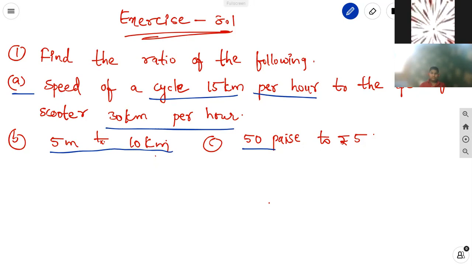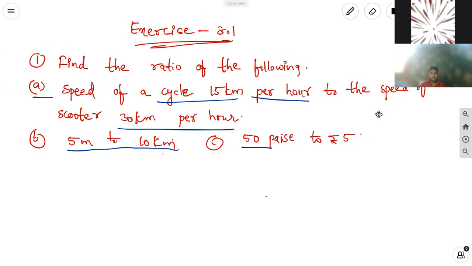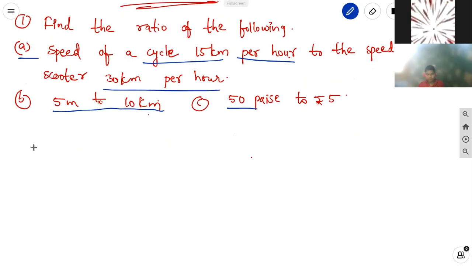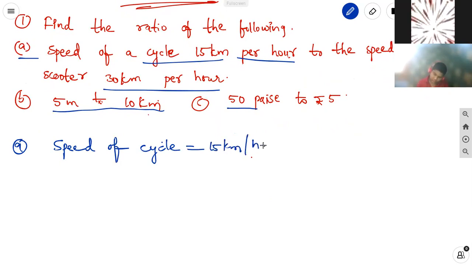See here, scooter speed and cycle speed. First one: the speed of the cycle is equal to 15 km per hour, and the speed of the scooter is equal to 30 km per hour.